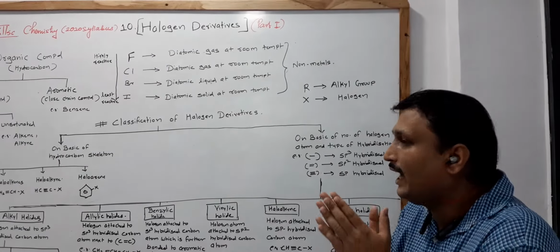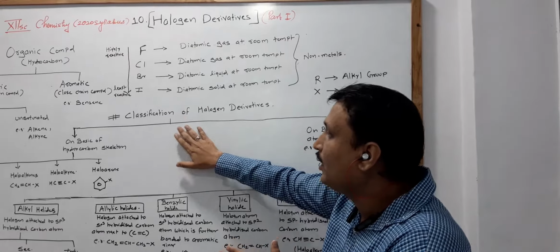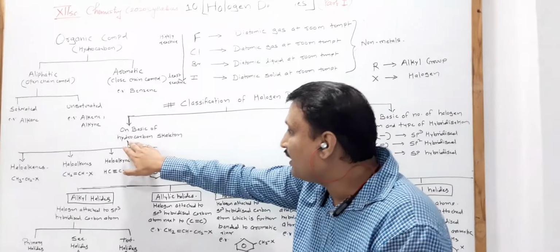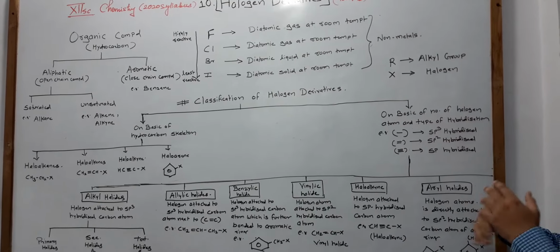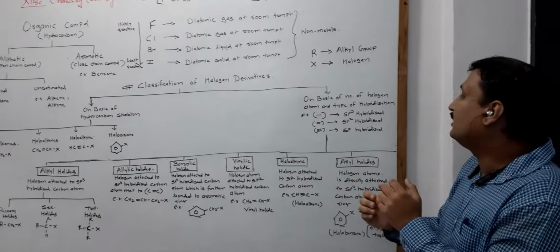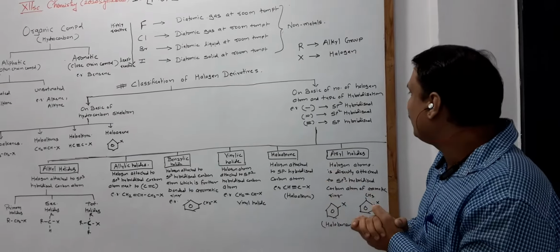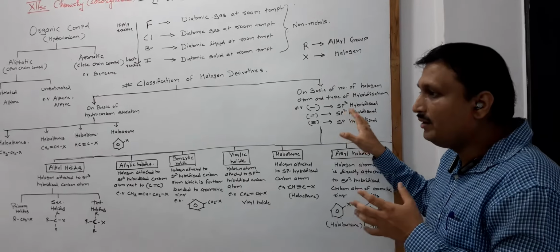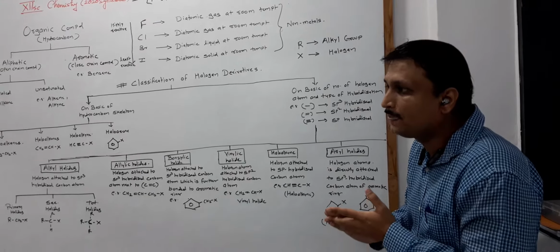we get the halogen derivatives, and these halogen derivatives are classified on the basis of two things. One is the hydrocarbon skeleton, and another is the number of halogen atoms and the type of hybridization. In short, hybridizations are of three types: sp3, sp2 and sp.